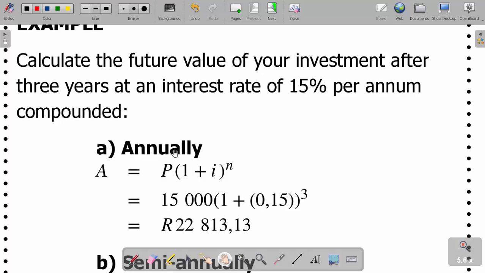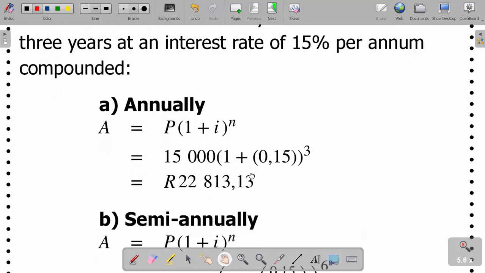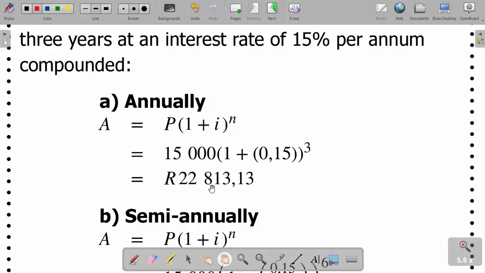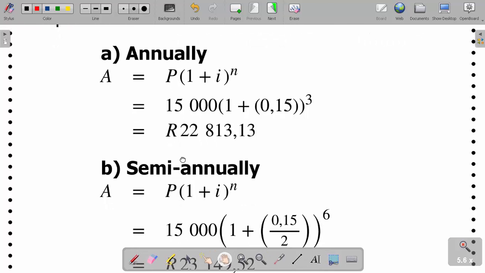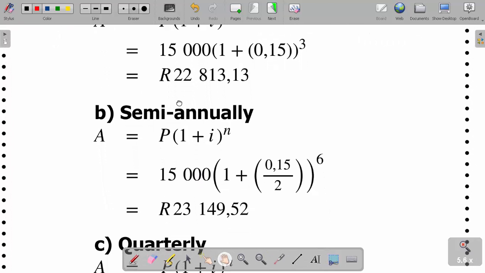Because it's done once a year, it's going to be done 3 times, that means power 3. So it's going to give us 22,813.13.